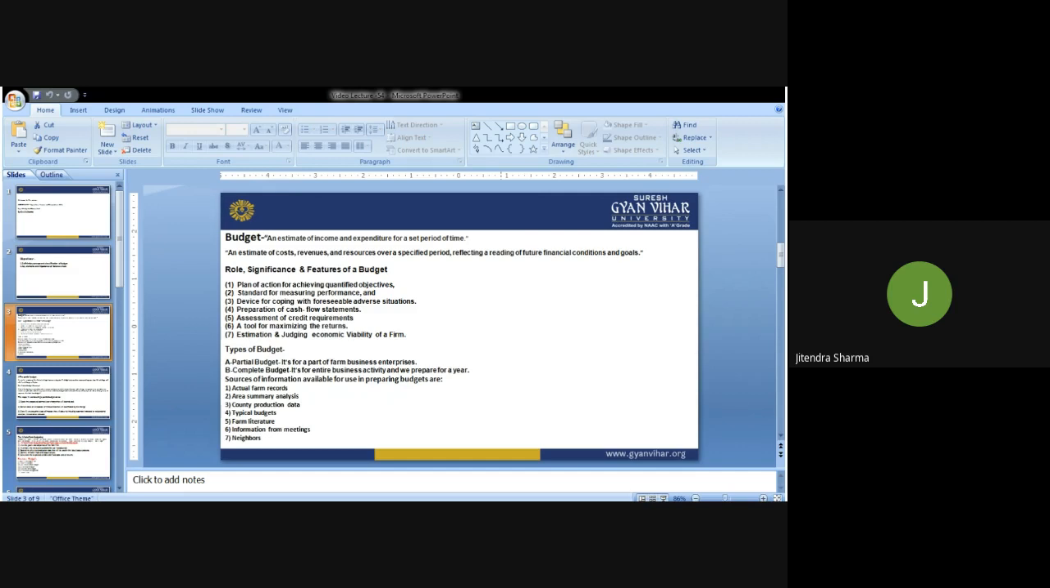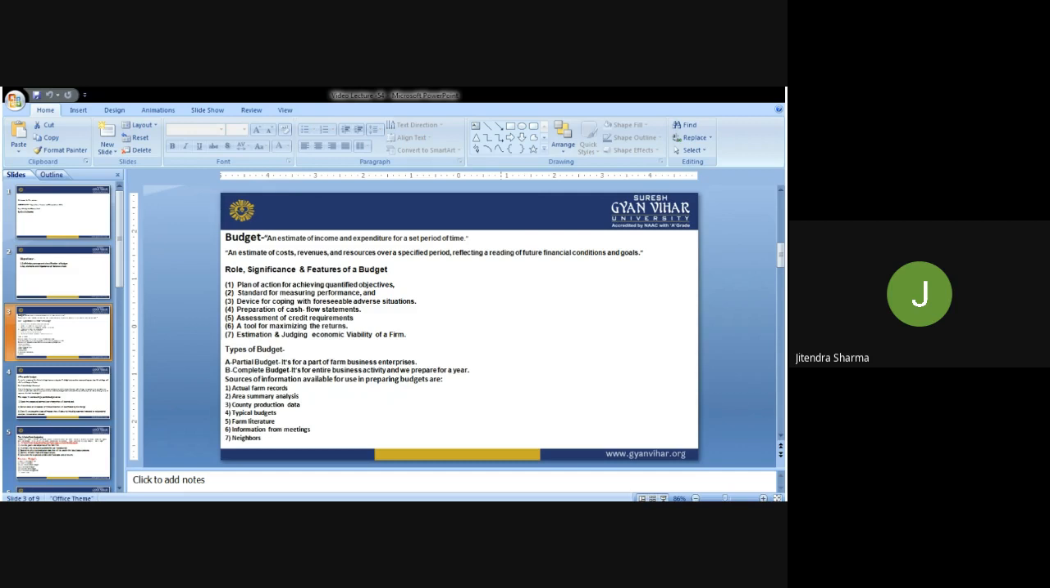Now, the types of budget. Generally we have two types of budget. The partial budget, which is part of farm business enterprises, and the complete budget. The complete budget covers the entire business activity that we prepare for a year. So these are the two categories among which we have classified the budget. The partial budget is just a part of farm business enterprises. It means, for example, quarterly: in what way can we divide the final budget quarter-wise? That kind we can call a partial budget.